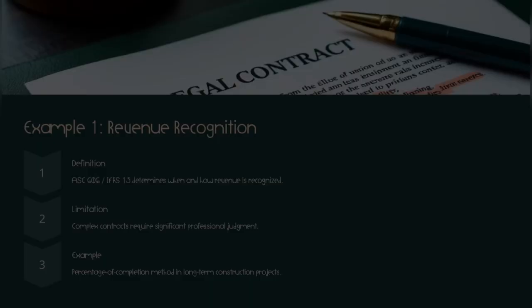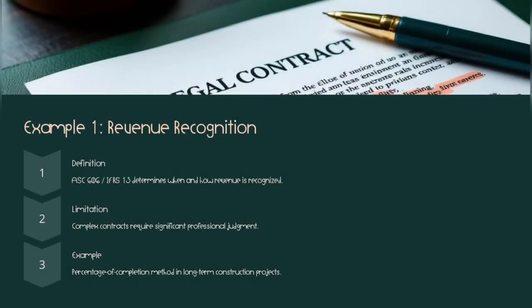For the next, example one, revenue recognition. The definition of revenue recognition, according to Accounting Standards Codification 606 or IFRS 15, determines when and how revenue is recognized. The limitation in this principle is that complex contracts require significant professional judgment. The example is the percentage of completion method in long-term construction projects. So this is example one.